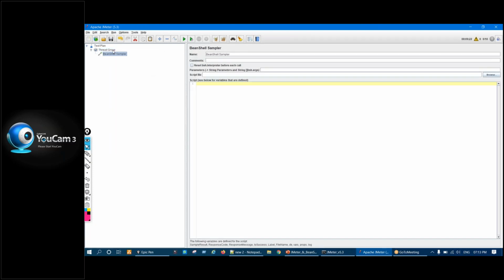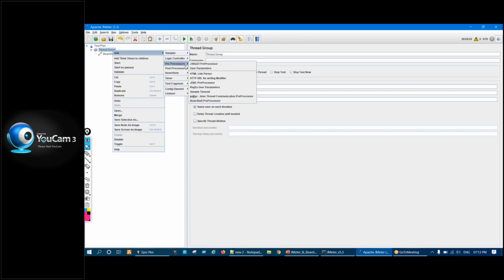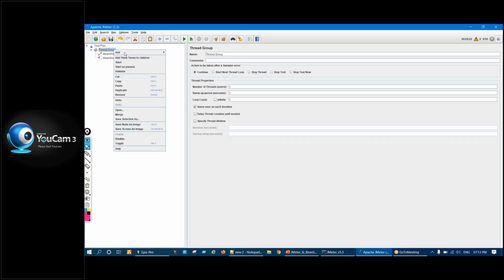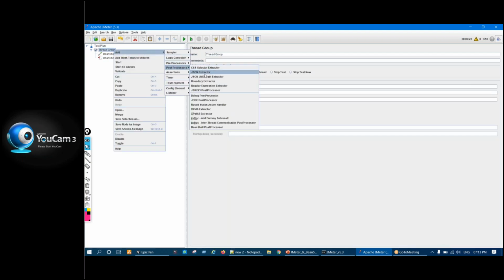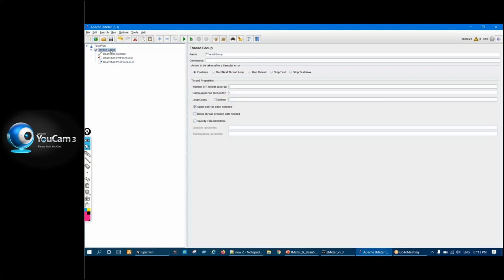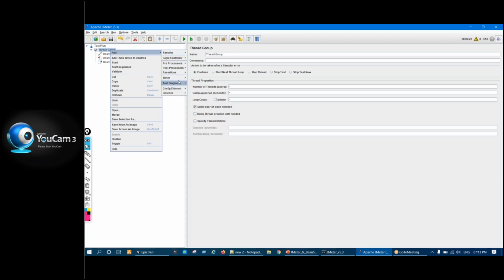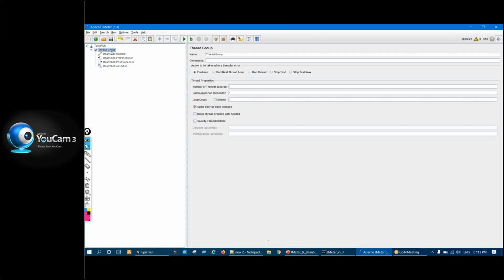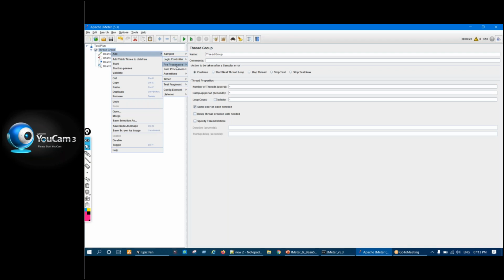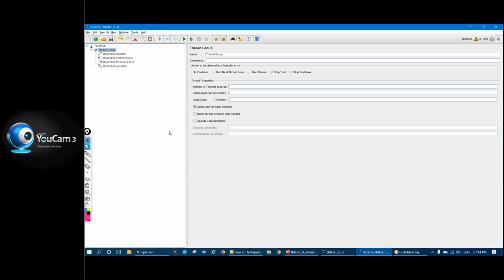Here BeanShell sampler, then a preprocessor, post processor. So in every major element, one BeanShell sub element is given. In assertion also BeanShell assertion, right? And for timer also, you'll see in the timer section one BeanShell timer, and in listener also one BeanShell listener will be there. But we already have a wide range of timers and listeners.